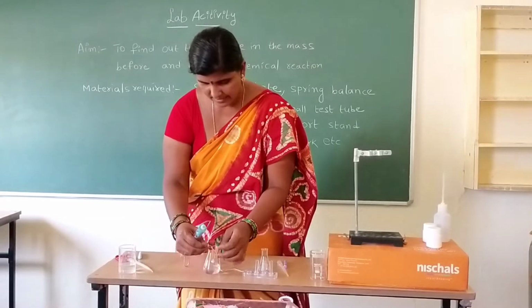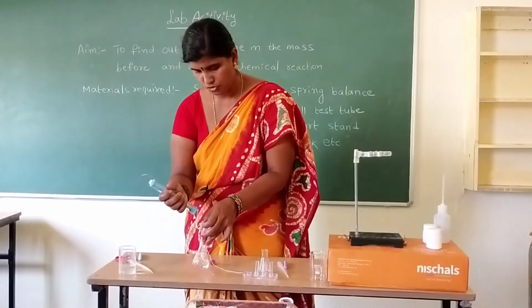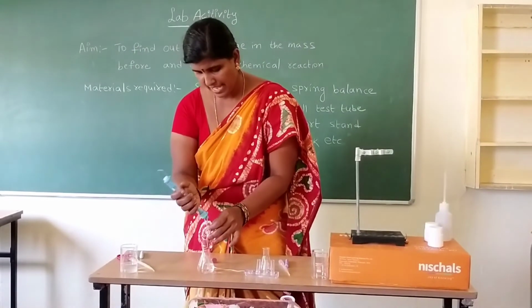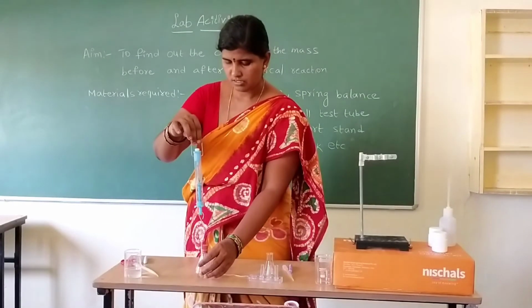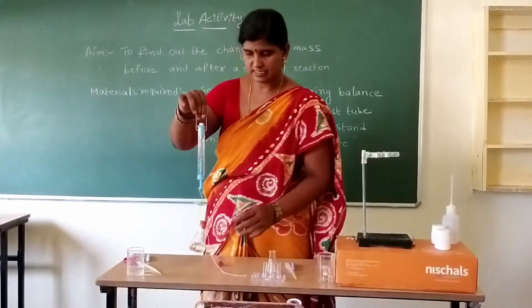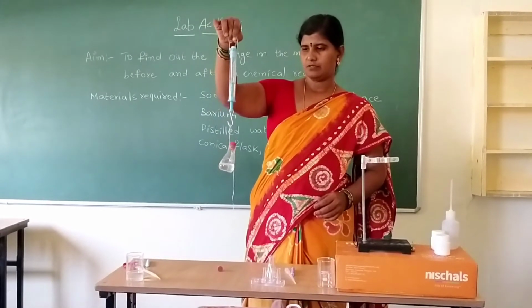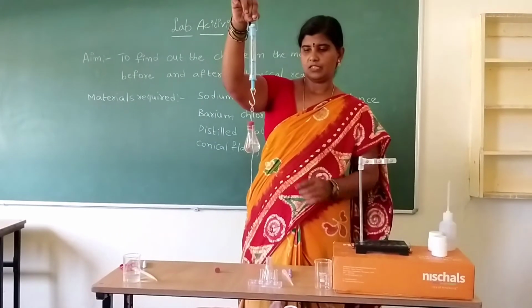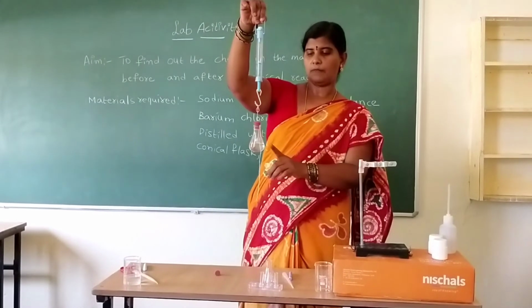Are you understanding? Okay. I am hanging the test tube on the spring balance. So this is the spring balance. So I am hanging this test tube. Observe the reading. Barium chloride is in the small test tube.